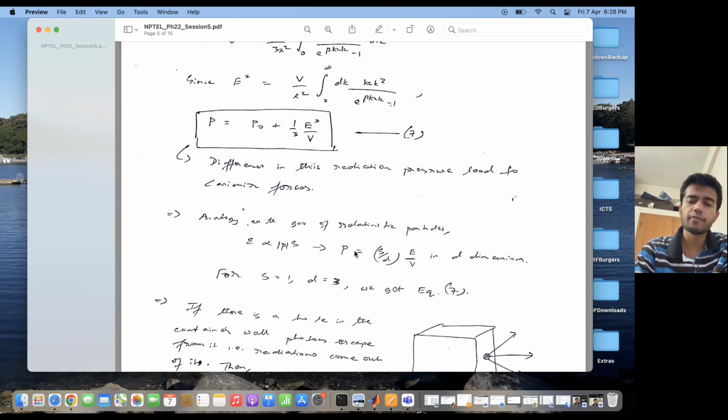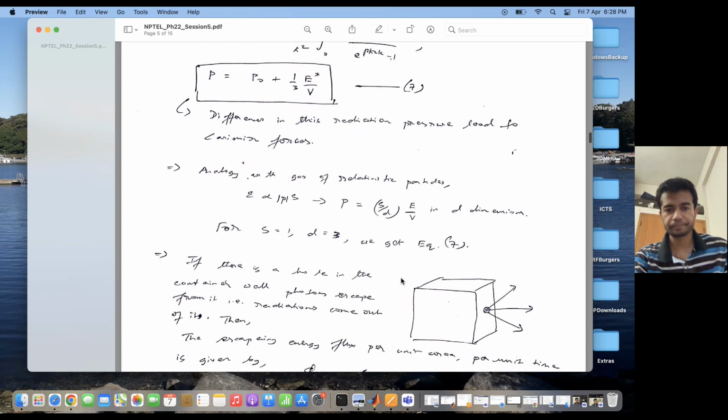And the pressure was given by (s/d) E/V. This is the pressure of a boson gas, an ideal gas in d dimensions. So if I put s equal to 1 and d equal to 3, I get this expression. That is one analogy which we can draw with what we had learned earlier.